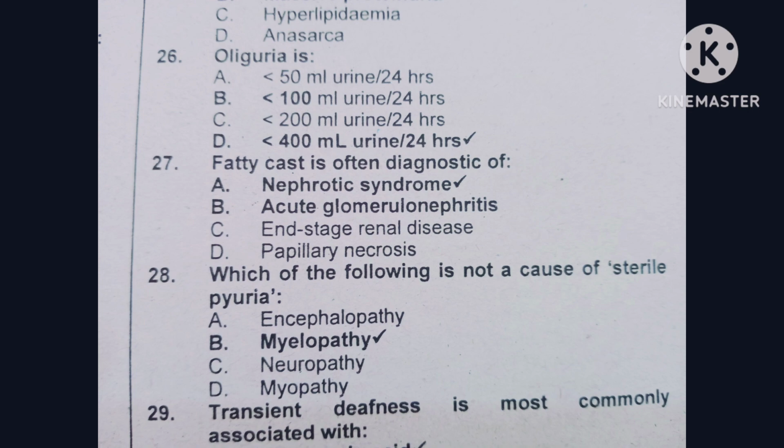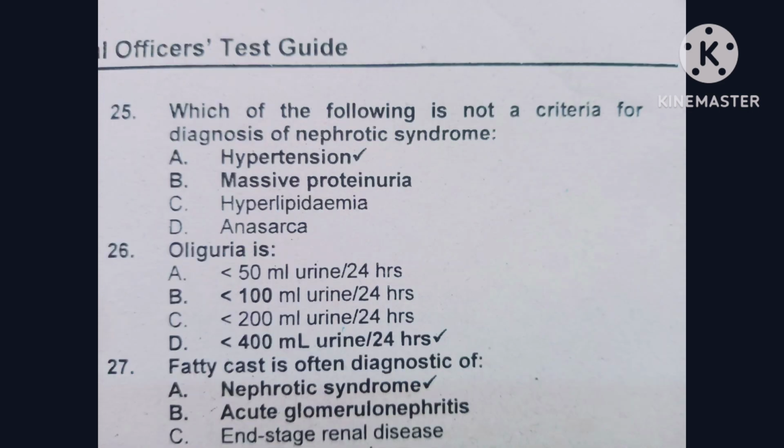Question number 25, which of the following is not a criteria for the diagnosis of nephrotic syndrome? Option A is hypertension. Option B is massive proteinuria. Option C is hyperlipidemia. Option D is edema. The correct option is hypertension. Hypertension is not a criteria for the diagnosis of nephrotic syndrome, but all the other options are.